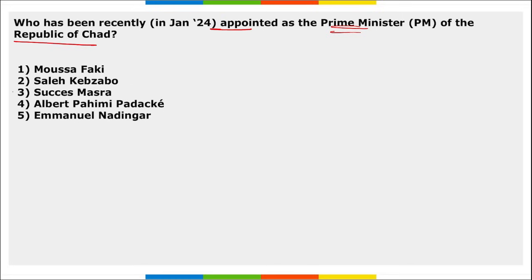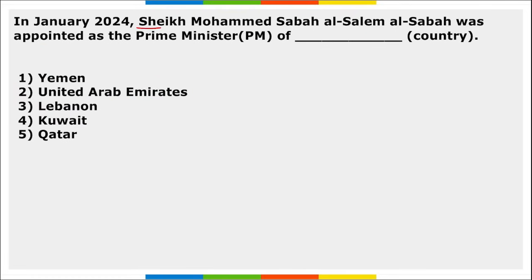So Sakes Masra has been appointed as the Prime Minister of Republic of Chad, and he will replace whom? He will be replacing Saleh Kabzabo. Moving on, Sheikh Mohammed Sabah Al Salam Al Sabah was appointed as the Prime Minister of Kuwait. I repeat, he has been appointed as the Prime Minister of Kuwait.